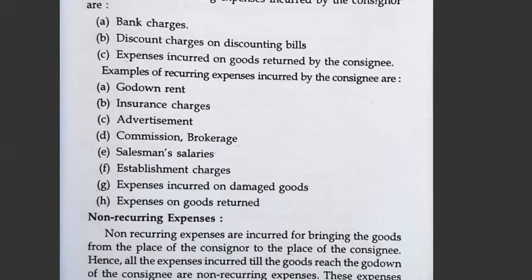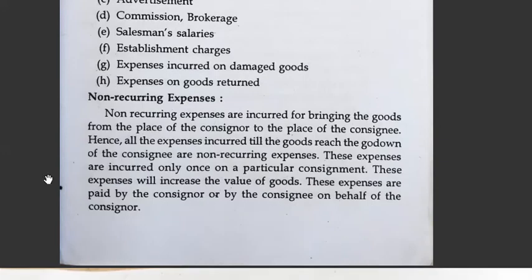Okay, so what are non-recurring expenses? Non-recurring expenses are incurred in bringing the goods from the place of the consignor to the place of the consignee.